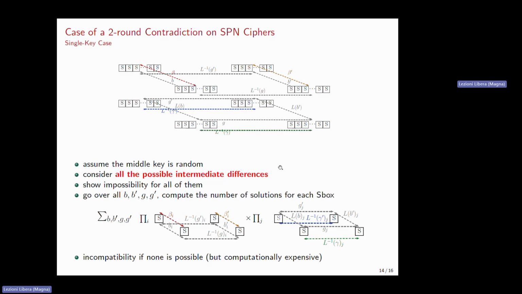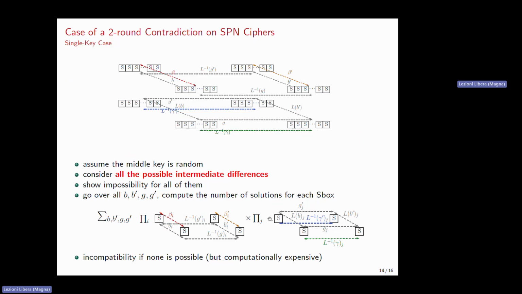More in detail, it corresponds to going over all the possibilities for B, B prime, and G prime, the differences here. Then compute the number of solutions for each of the S-boxes, both in the first and in the second S-box layer.